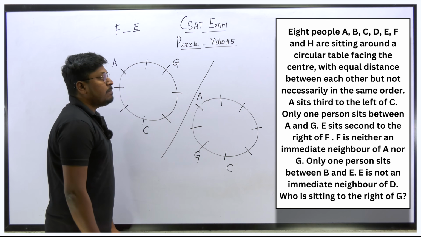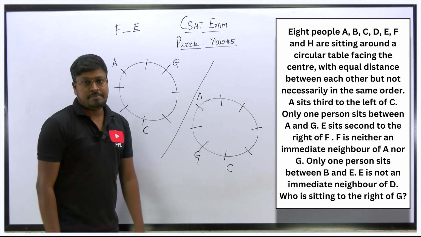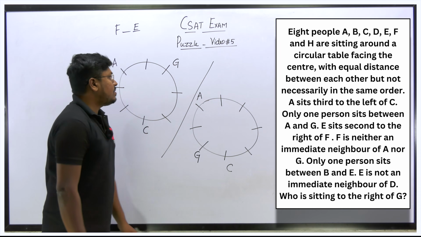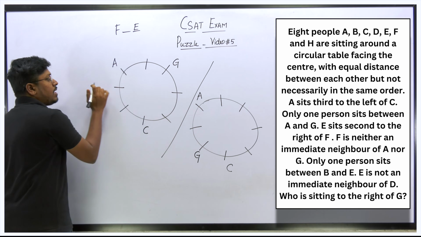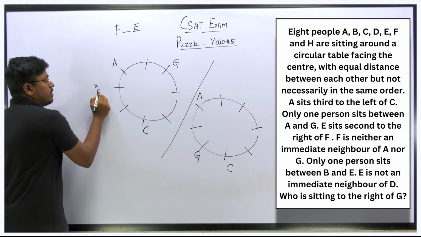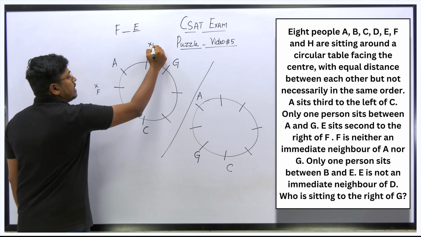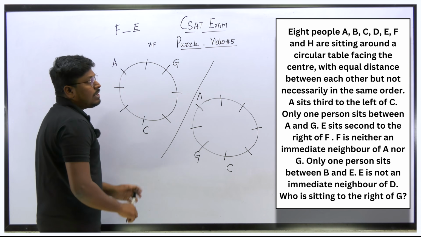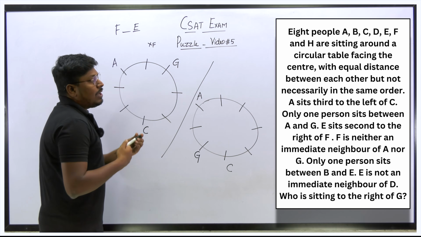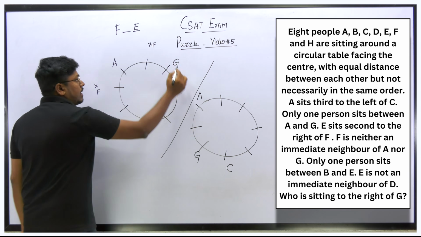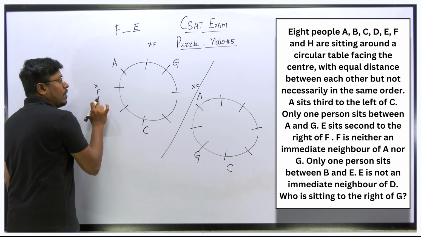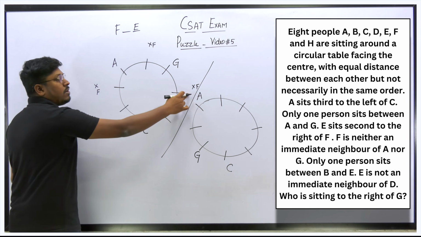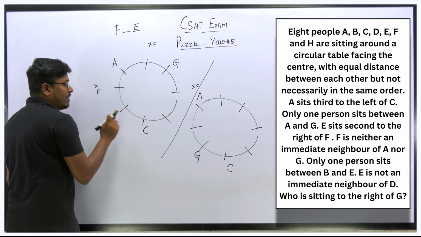F is neither an immediate neighbor of A nor G. So the person F is not an immediate neighbor of A, so you can't fix F here. Similarly, you can't fix F here, and he is not an immediate neighbor of G either, so again this is not the place for F. So all these three places are not for F. So what is the remaining place that we have?